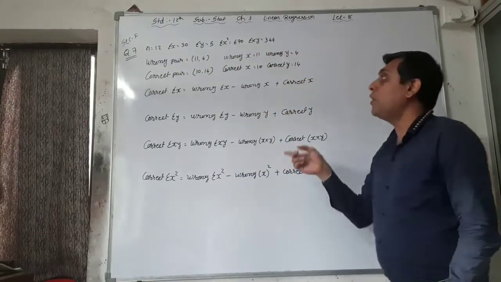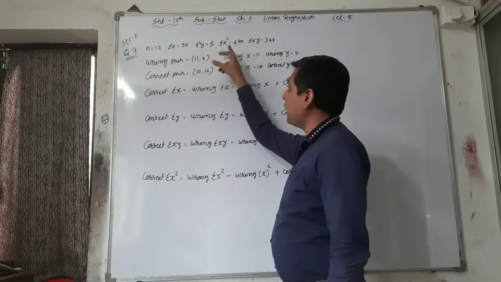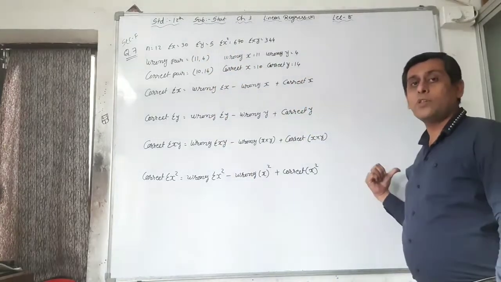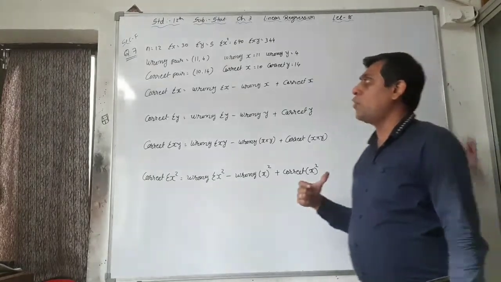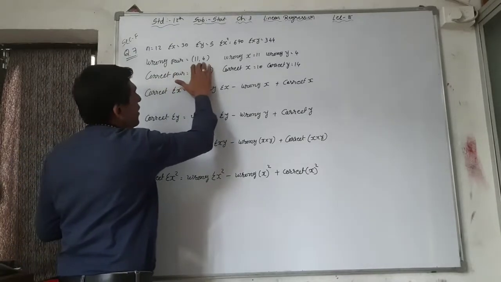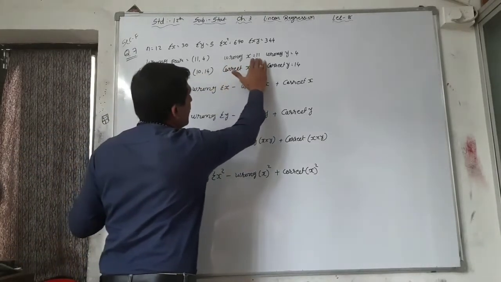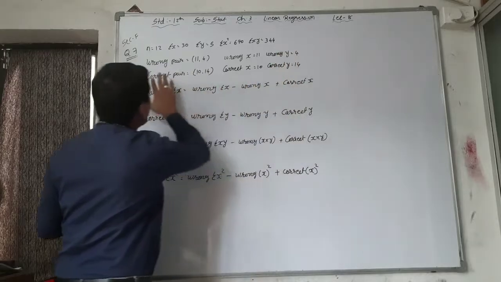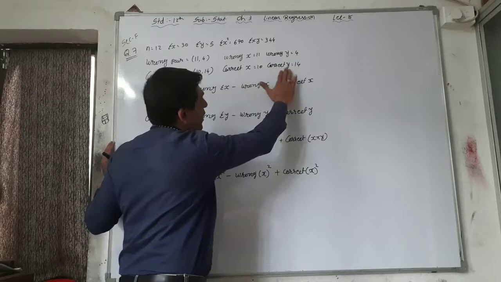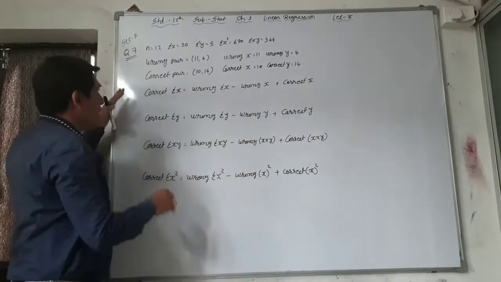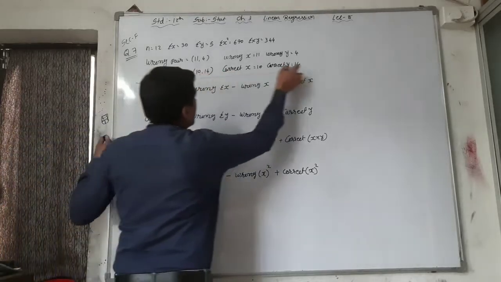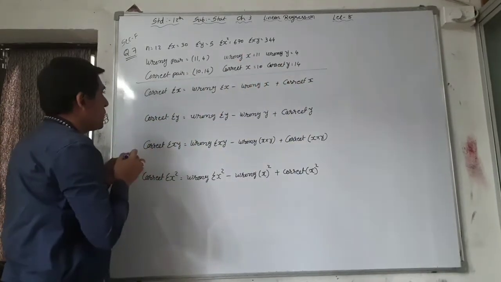But you have to find out the correct pair. You have to put the correct pair and rectify all these values and then put them into our formula. So first of all we are rectifying this. First of all, what is the wrong pair? 11 and 4. So wrong x is equal to 11 and wrong y is equal to 4. Then correct pair 10 and 14. Correct x is equal to 10. Correct y is equal to 14. This information is given in our question. See here up to this. The information given in the question is up to this.